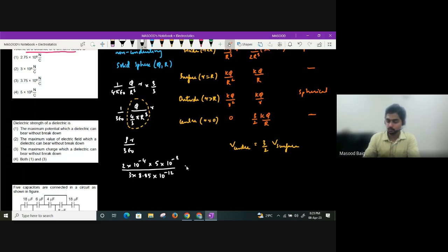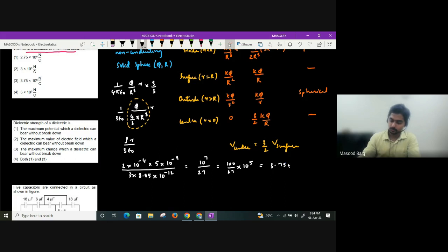If I send this to the numerator, you will get 10 power 7 divided by 3 8s are 24. If I take approximately 9, you will get somewhere around 27. So 100 divided by 27 into 10 power 5, which is 3 point something. 3.75 into 10 power 5 will be the answer.